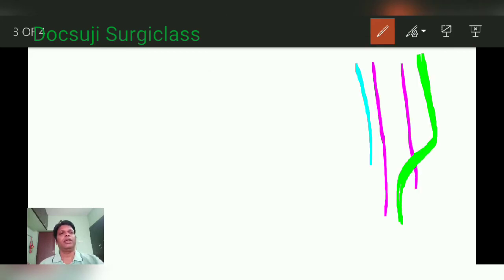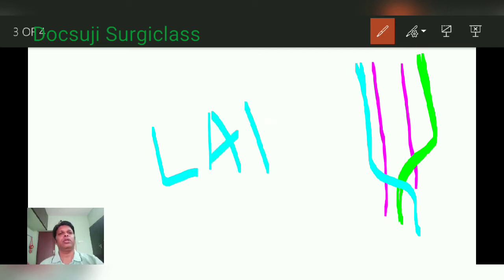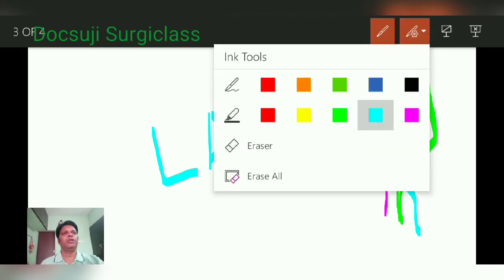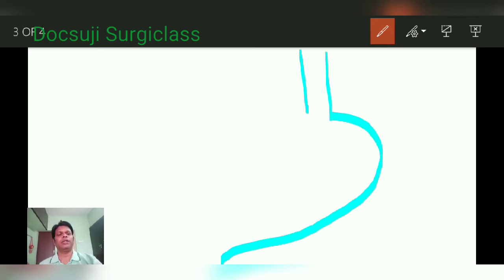Similarly, the right turns into posterior. You can remember this with the mnemonic LARP: left anterior, right posterior. So this is the vagus nerve at the level of the lower end of the esophagus. We'll come to the discussion about the level of the stomach. This is the greater curvature and this is the lesser curvature.